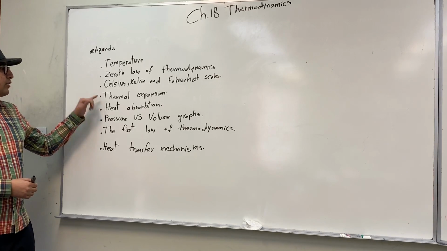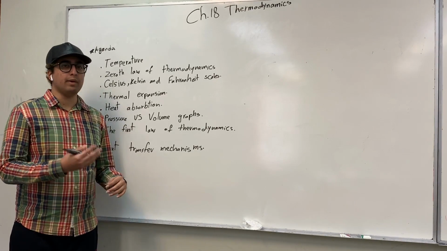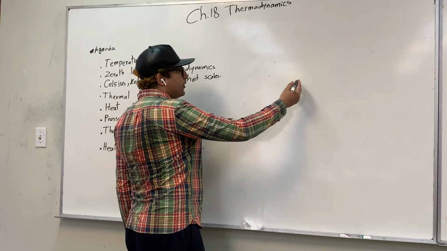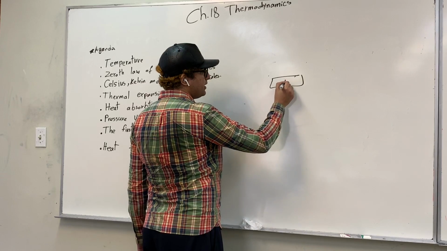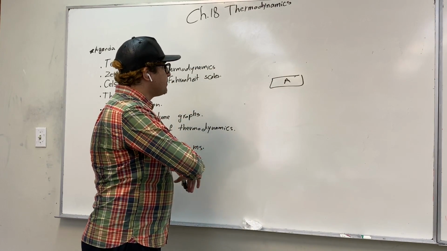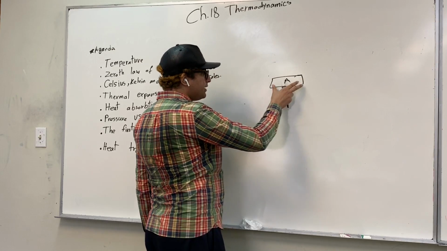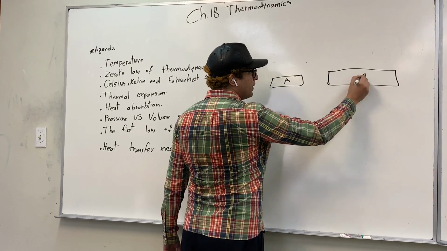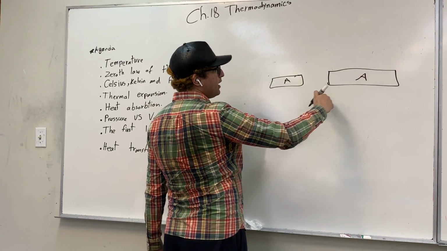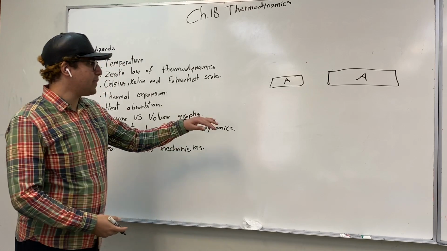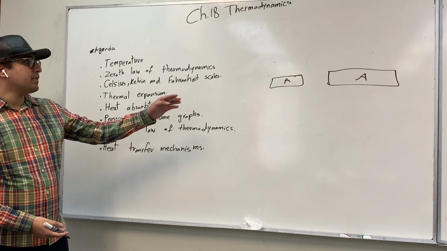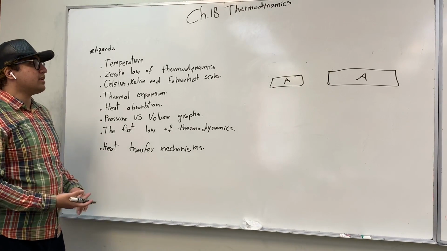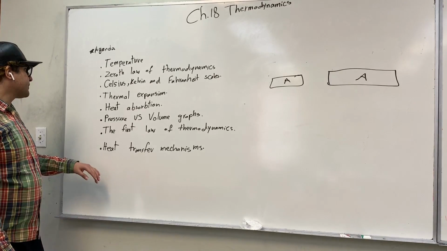Alright, so the fourth thing we'll be discussing is something called thermal expansion. In thermodynamics, we know that if we raise the temperature of a body, like say body A, the body will get more energetic. So its area will increase as well, its dimensions, its length and height and width and whatnot. If we increase its temperature, all of these dimensions will increase. And vice versa, if you reverse the process, the dimensions will decrease.